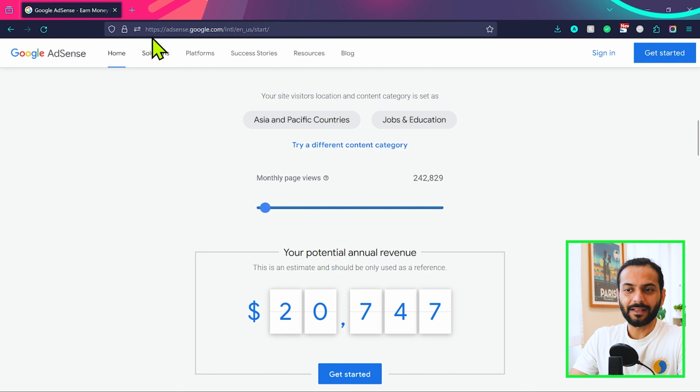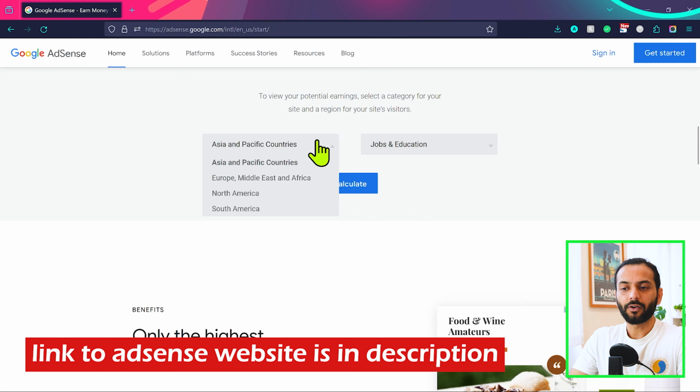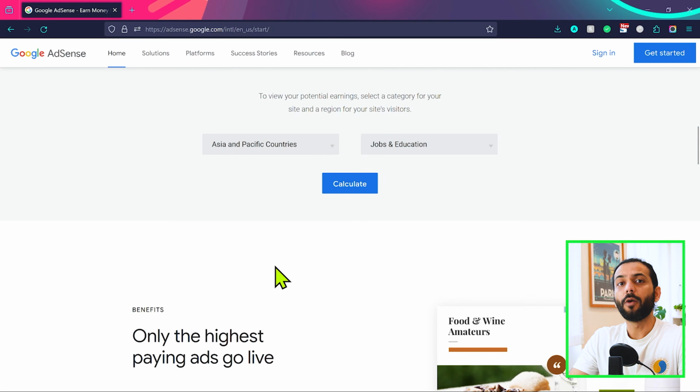You can come to this page. I will add the link in the description, and you can try it yourself. From here, you can choose the target audience, and then you can select the topic on which you want to create a blog or website, and then you can click on calculate, and you can know how much money you can make with Google AdSense.